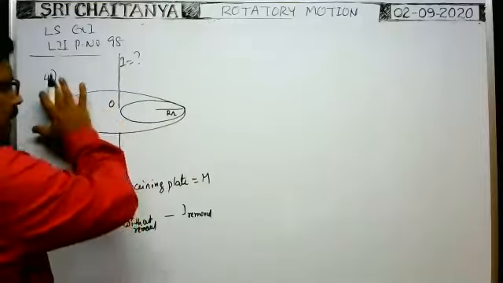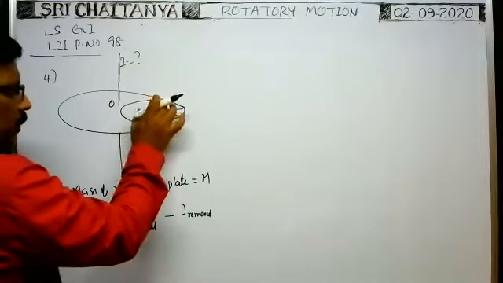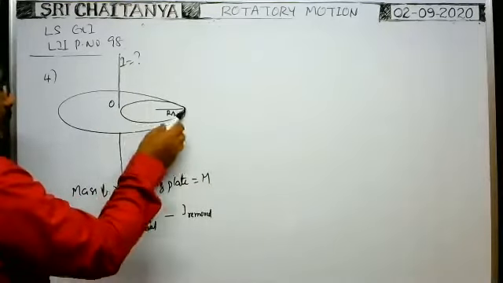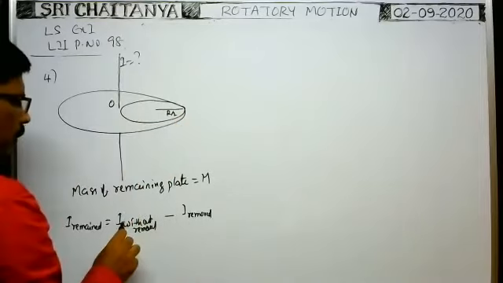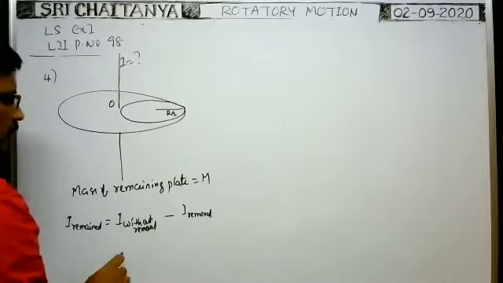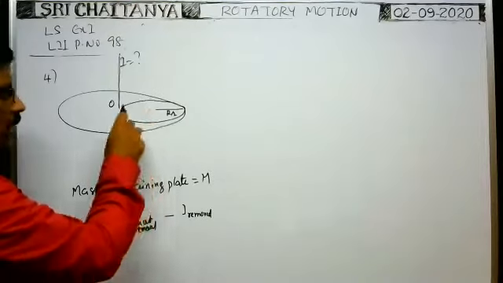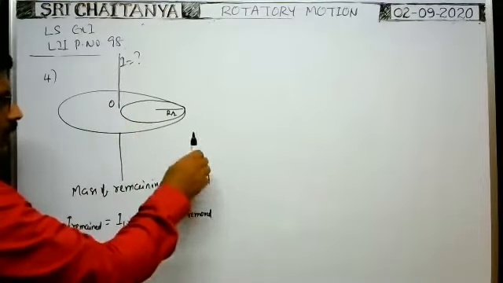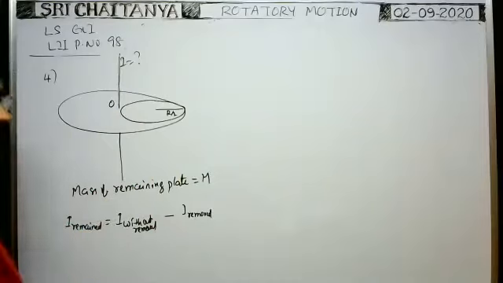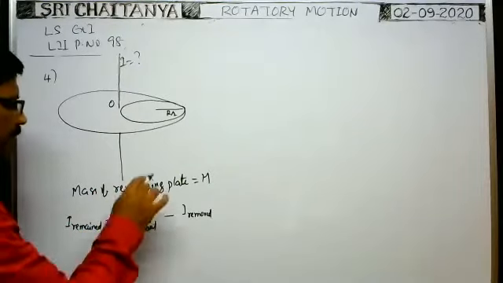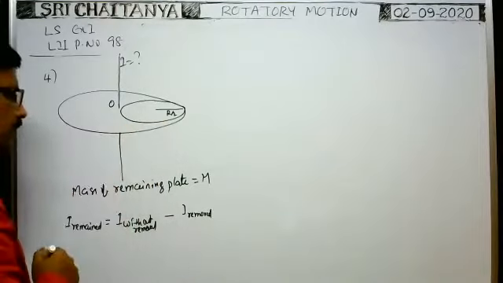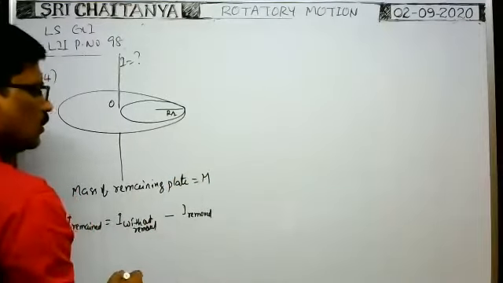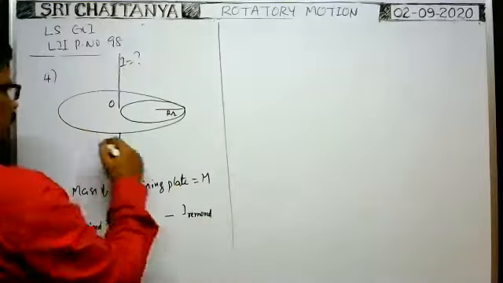First, imagine that there is the entire disc, with no removal of the small part. The total disc has mass, say, m0. Then you find the moment of inertia of that entire disc about this axis, without the removed part. From that moment of inertia, you subtract the moment of inertia of the removed part, and that gives the moment of inertia of the remaining part. In order to find the moment of inertia of the entire disc, we need the mass of the entire disc. We are given the mass of only the remaining part of the disc.